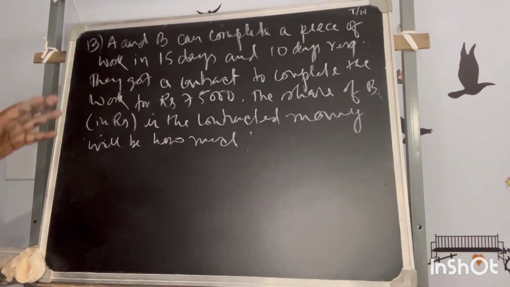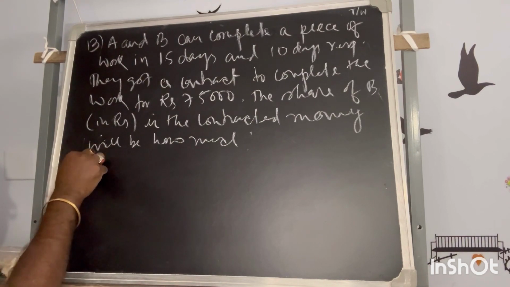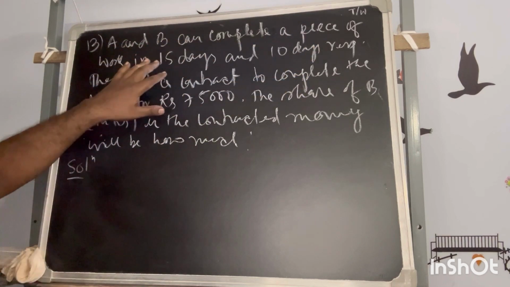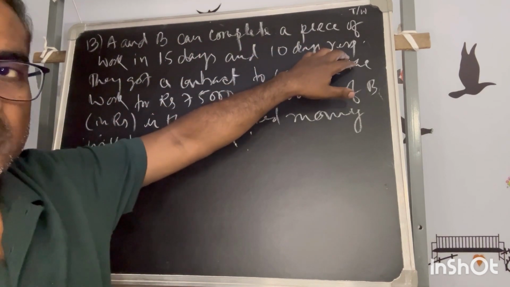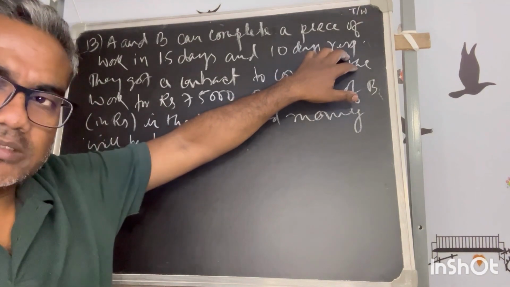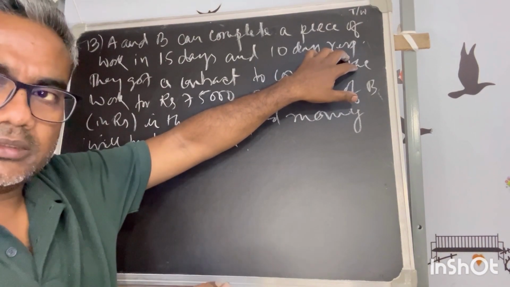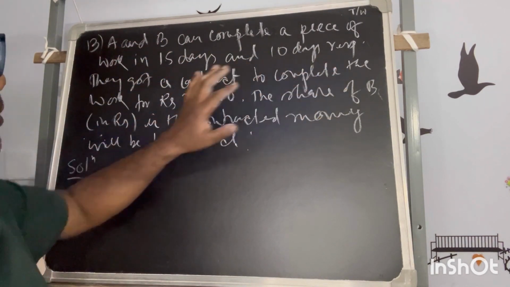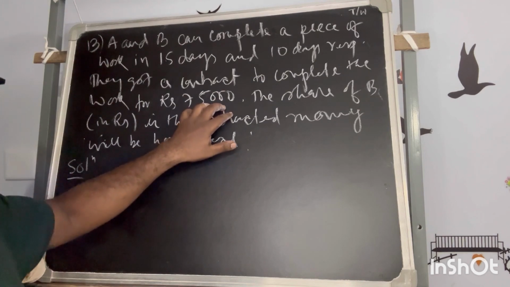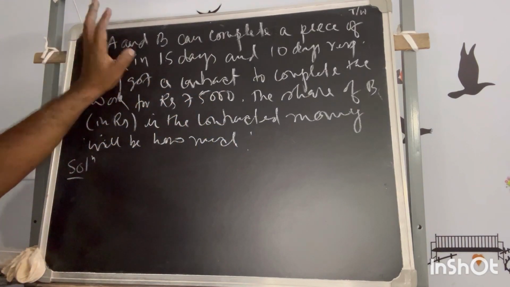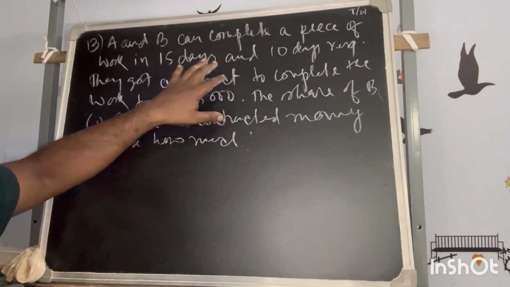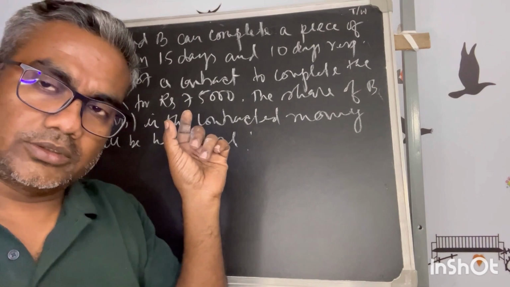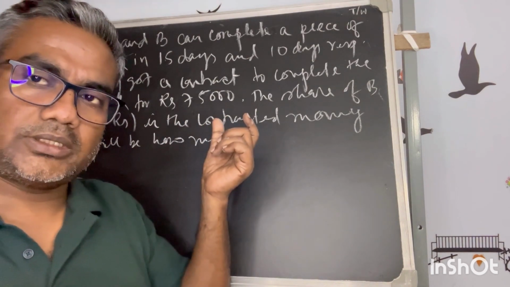So this is a very straightforward question. I need not solve it, but still I will just explain. A and B can complete a piece of work in 15 days and 10 days respectively, so from there you can definitely calculate the rate of their work. Once you get the rate of their work, they got a contract to complete the work for 75,000. Now here there is no ambiguity. Both are doing the whole span of the job. This is the only understanding you have to keep in mind while calculating the ratio of wages.